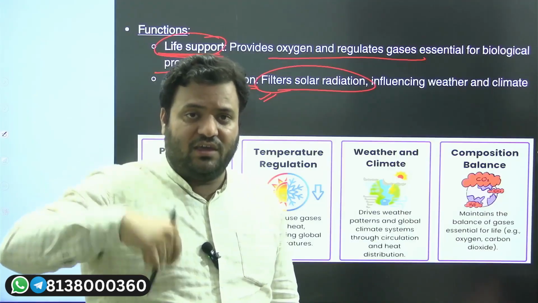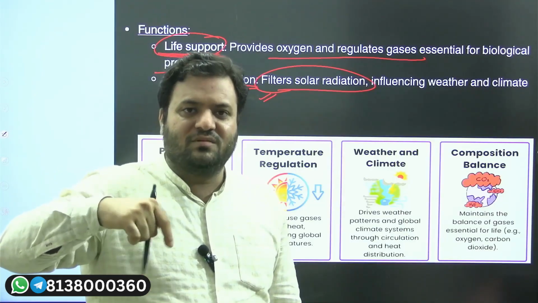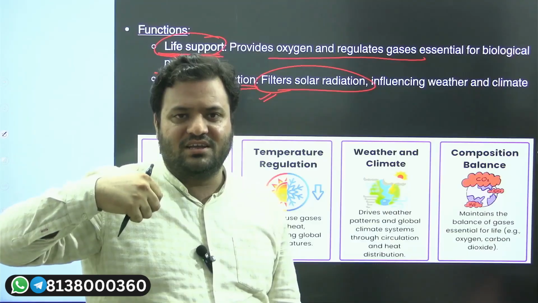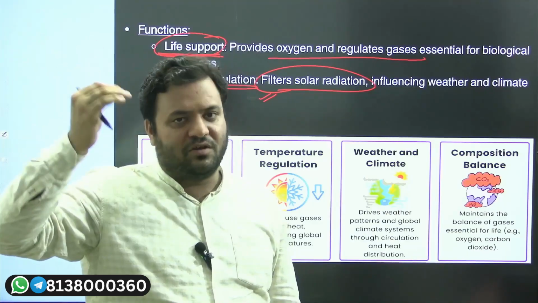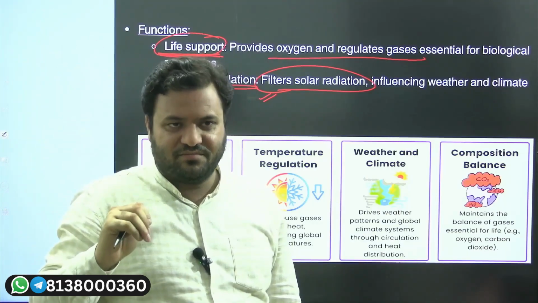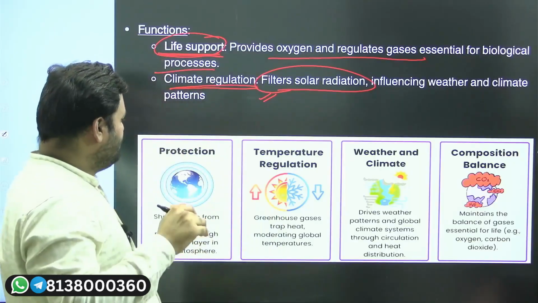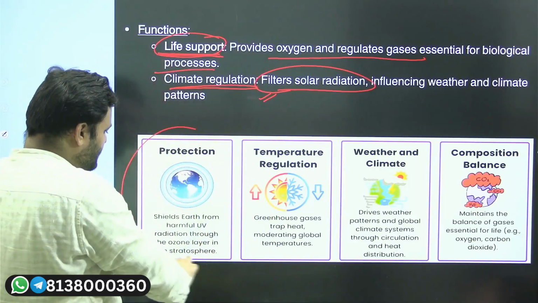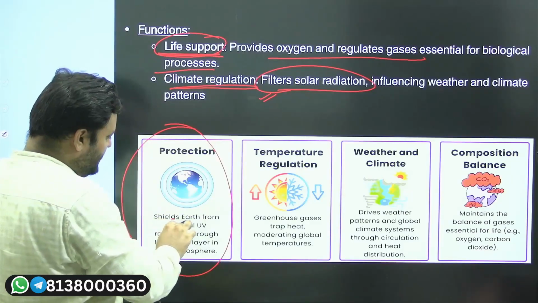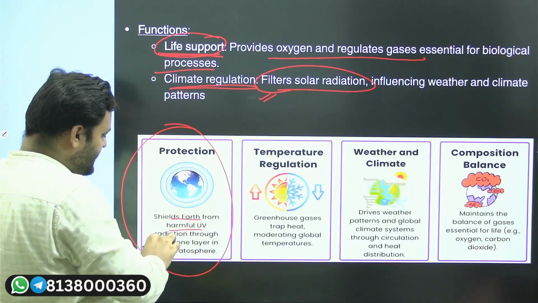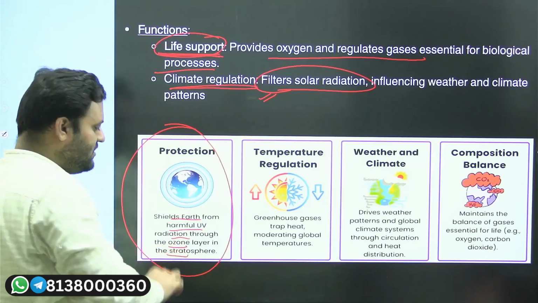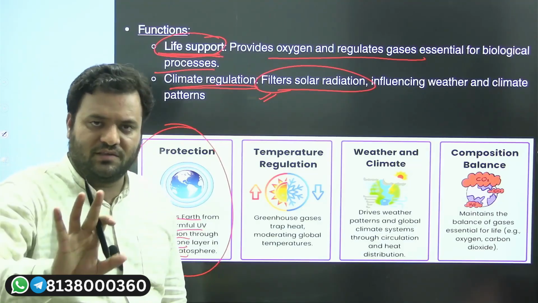We humans are responsible for getting the ultraviolet radiation, because of ozone depletion, because of our sins. So first of all, the atmosphere shields us from harmful UV radiation through the ozone layer, which is there in the stratosphere, you will see.